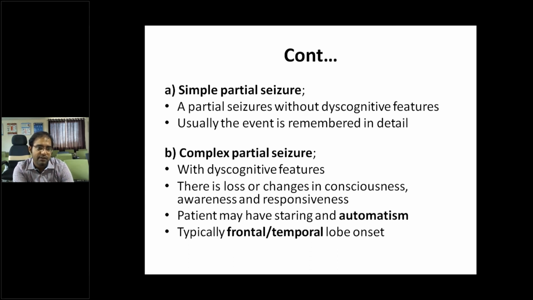Complex partial seizures will have dyscognitive features. There will be loss of consciousness or change in consciousness. The patient may not be aware of the complete episode and responsiveness. Patients may have a staring look and automatism. Typically the frontal and temporal lobes are the onset for complex partial seizures. So frontal and temporal lobes are common for complex partial seizures.